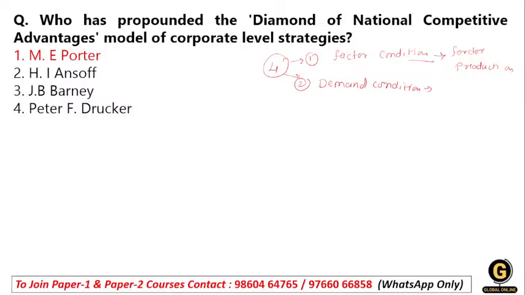So these domestic markets create a demand, and this will be provided through either the product or the services. So, demand condition: what is the demand condition of that particular nation? Then we have the third point, on which he gave stress: supporting industries and related and supported industries.